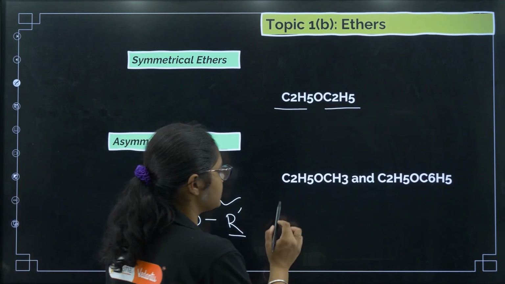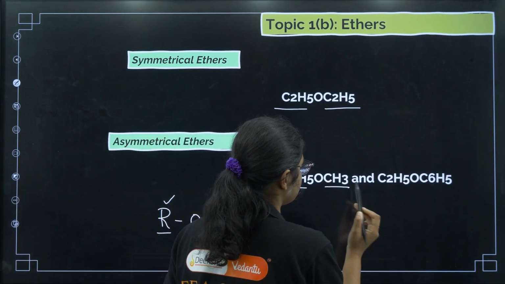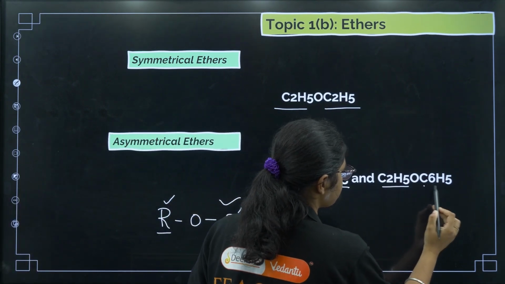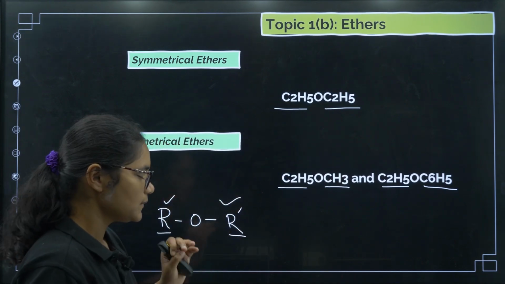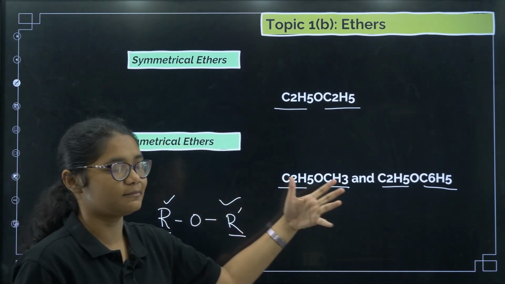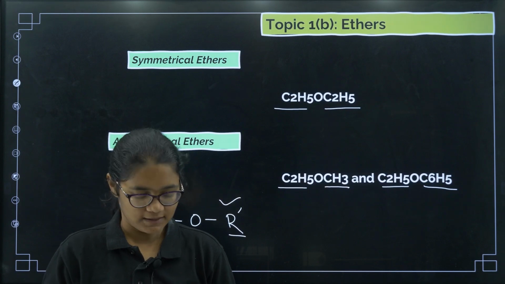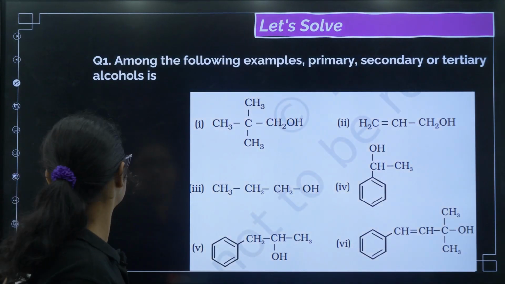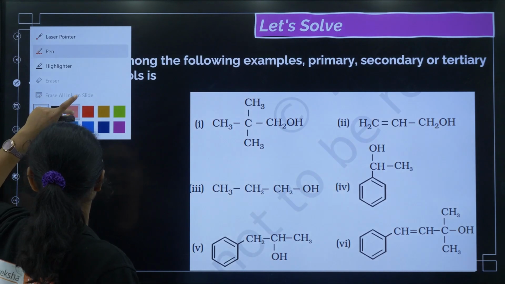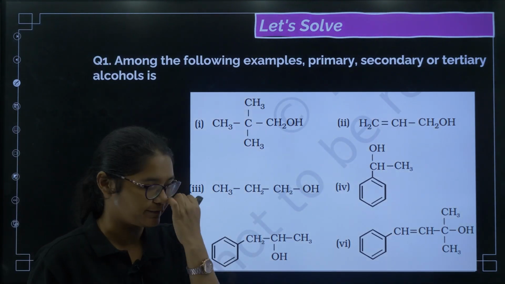Like for example, you can see here this is C2H5, here it is CH3, here it is C2H5, here it is C6H5, right. So, seeing this, it is an asymmetrical ether. Clear? So, yes, this is all about the classification. Okay. Now, we have to segregate them as primary, secondary and tertiary. Okay. Let us check this.